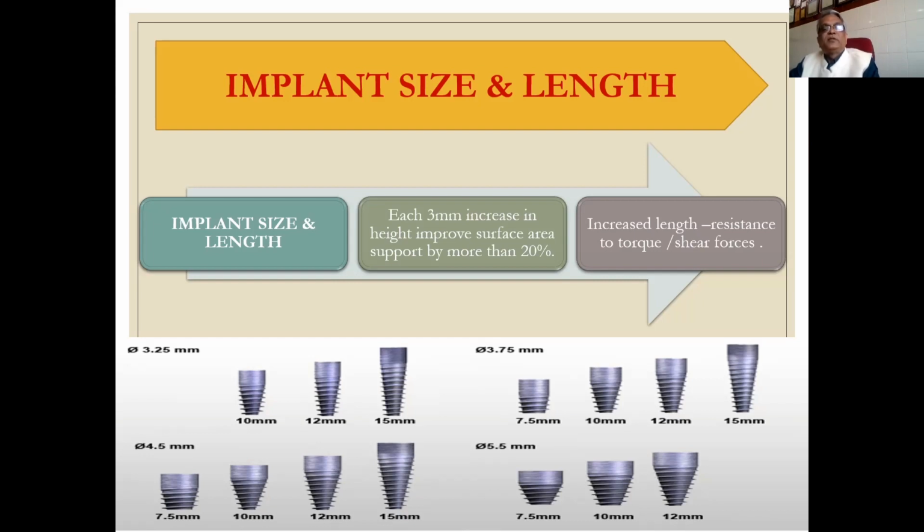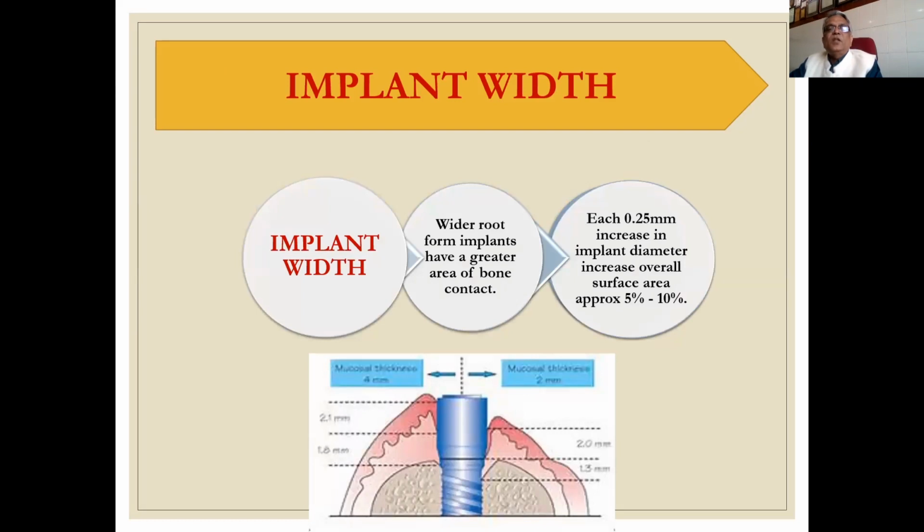But this will again depend; this is not in our hand. We cannot go for a 15 mm long or 7 mm thick implant for every patient. It will depend on the clinical situation, how much bone is there, how much space is there. Accordingly, we will plan. Implant width: wider implants have a greater area of bone contact, and each 0.25 mm increase in implant diameter increases overall surface area approximately 5 to 10%.